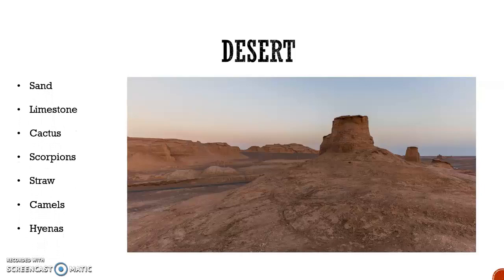Yes, you can find sand again, limestone, cactus, scorpions, straw, camels, hyenas. I think that the most useful will be camels, I guess, to survive, but it's a really difficult situation to handle. Imagine you're lost. This is going to be dangerous.